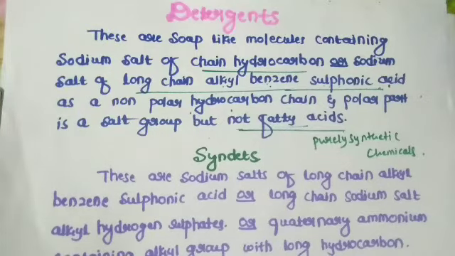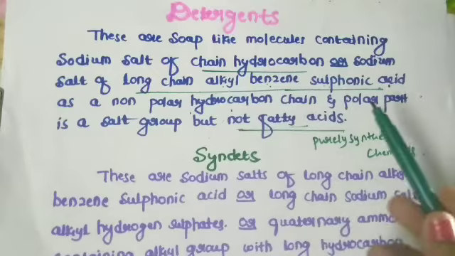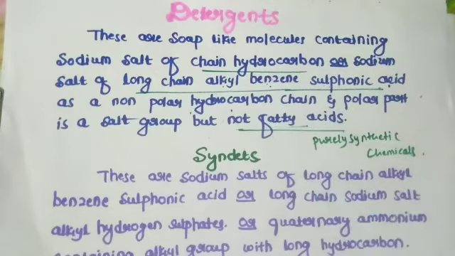Suppose you obtain a poor result by using soap. At that time you have to use a detergent, or detergent powders also. These detergents are substances like soap, having long chain alkyl chains attached to a polar group like a sulfonic acid. They possess the desirable properties of soaps and can be used with hard water and also in acidic solution.